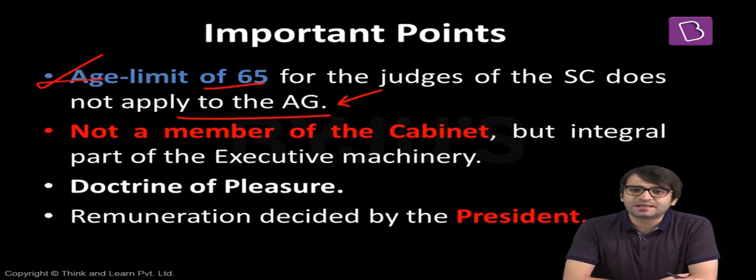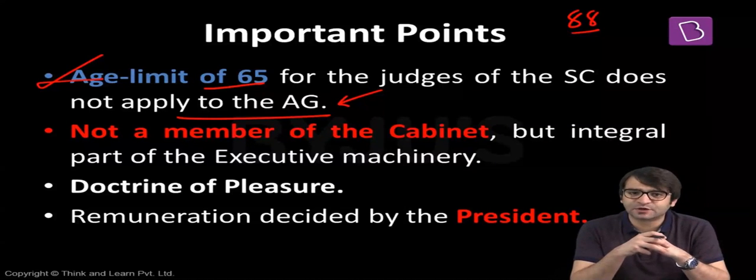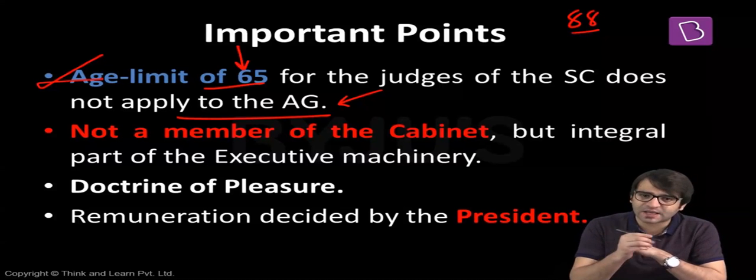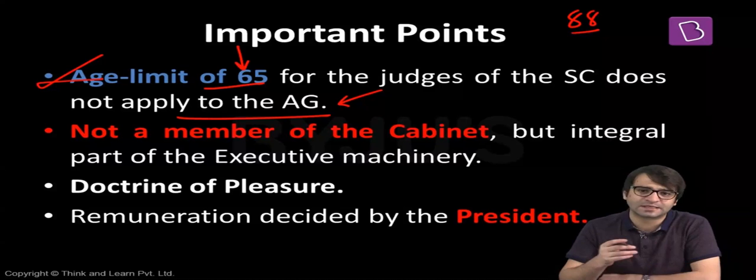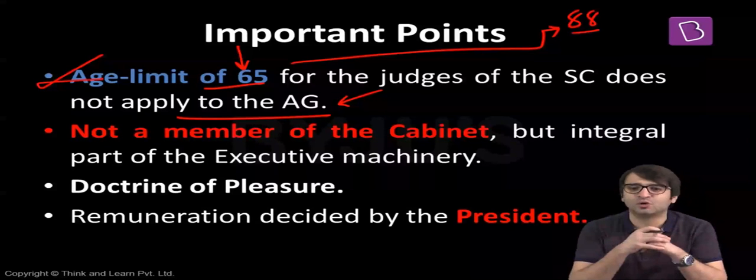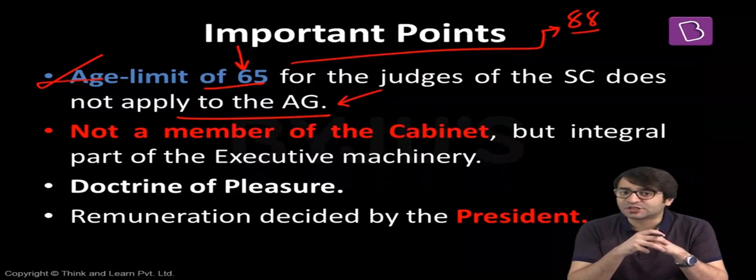And I will give you an example. The current Attorney General of India, Mr. K.K. Venugopal, is 88 years old. And if the qualification to be appointed as Attorney General of India is that you should be qualified to be appointed as a judge of the Supreme Court, but a judge of the Supreme Court retires at the age of 65, how can K.K. Venugopal be appointed as Attorney General of India and continue despite the fact that he is 88 years old? One important point for your prelims: this age limit for the judges of the Supreme Court does not apply to the Attorney General of India.